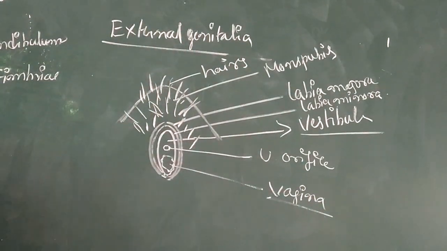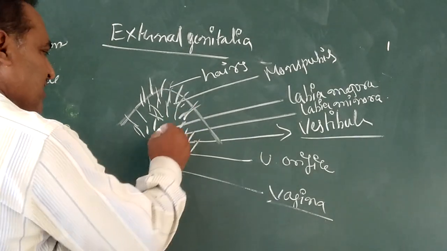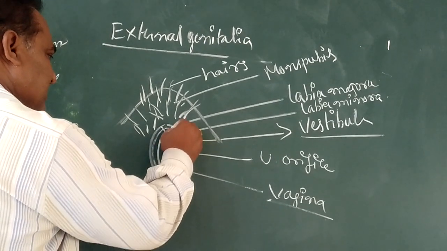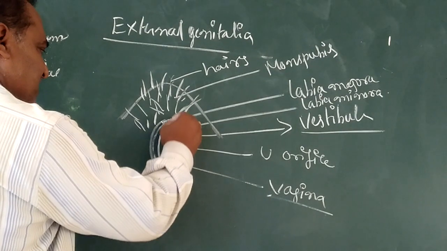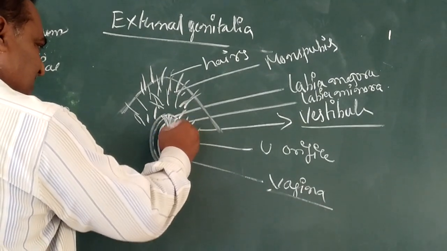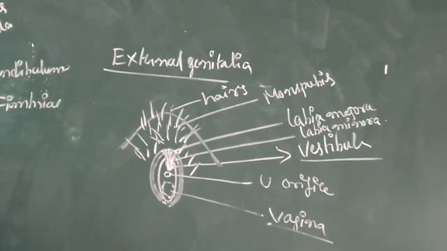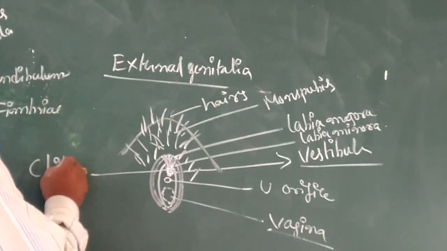In addition, from the labia minora and labia majora, a finger-like projection develops, which covers the urinary orifice. That finger-like projection is called the clitoris.